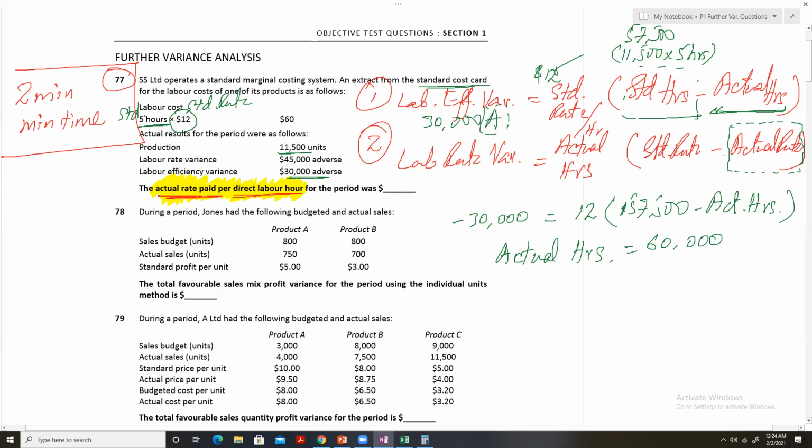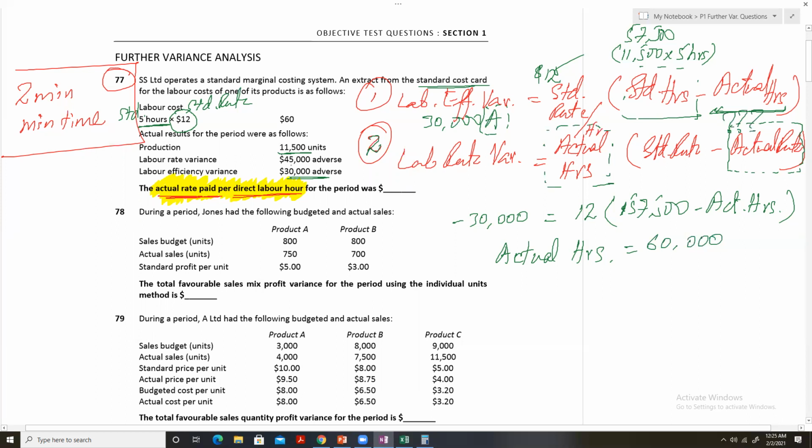So now we have actual hours for our labor rate variance formula. We have all the information we require in formula number 2 except for the actual rate, and this is the requirement of the question.